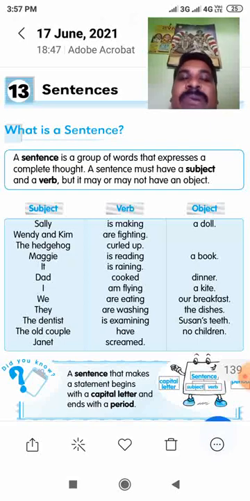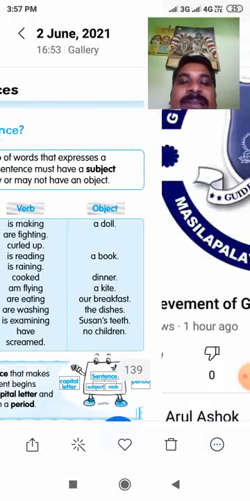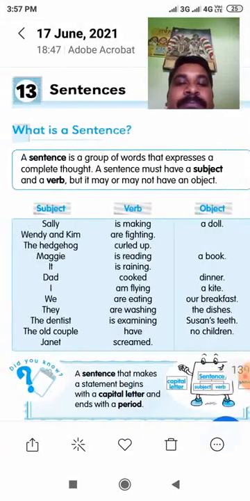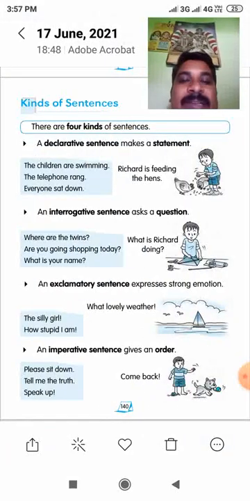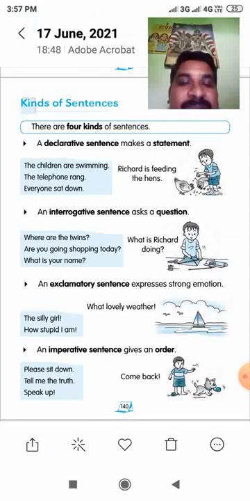Next, we are going to see kinds of sentence. There are 4 kinds of sentences. What are they? Declarative sentence, interrogative sentence, exclamative sentence, imperative sentence. So these are the 4 kinds of sentences. This part is very important.